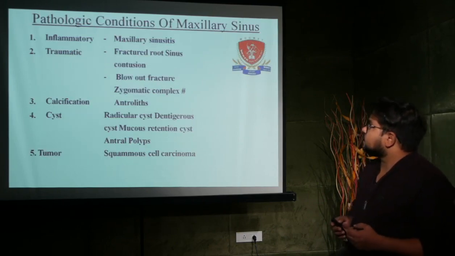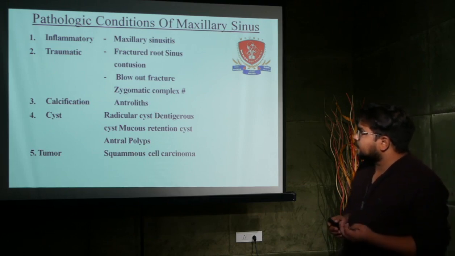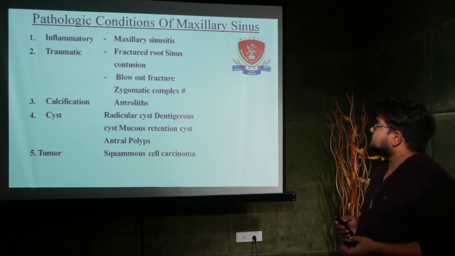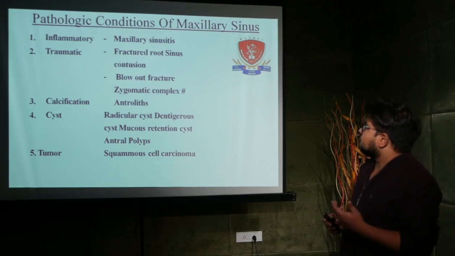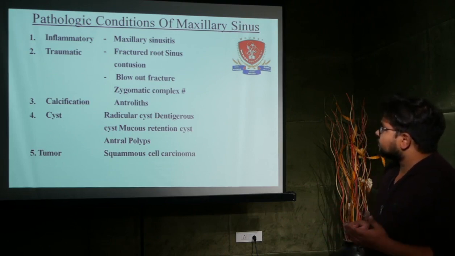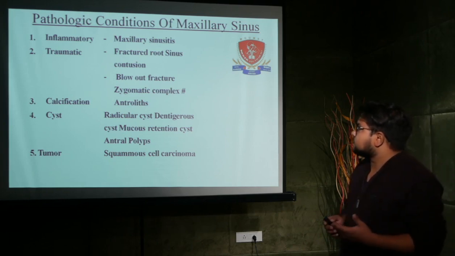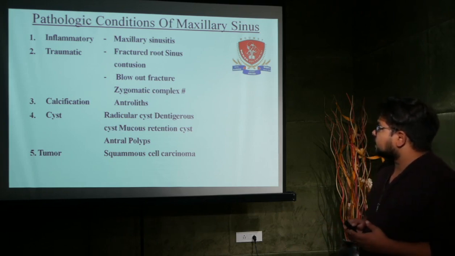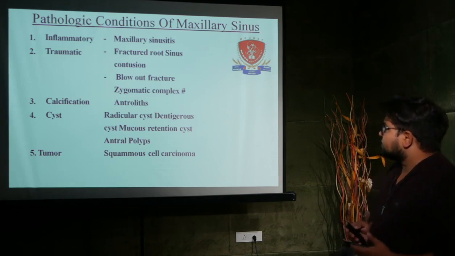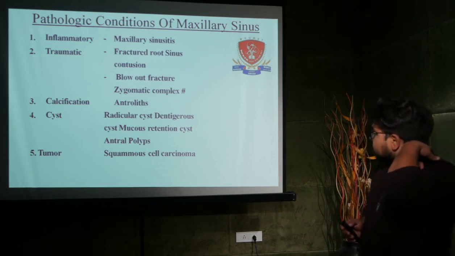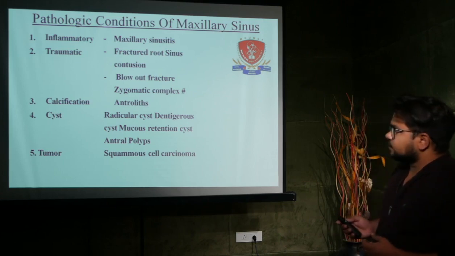The pathological conditions of the maxillary sinus include inflammatory, traumatic, calcification, cyst, and tumor. Inflammatory conditions include maxillary sinusitis. Traumatic conditions include fracture of the sinus roof, contusion, blowout fracture, and zygomatic complex fracture. Calcification includes antrolith. Cysts of the maxillary sinus are radicular cyst, dentigerous cyst, mucous retention cyst, antral cyst, and polycyst. Tumors include squamous cell carcinoma.